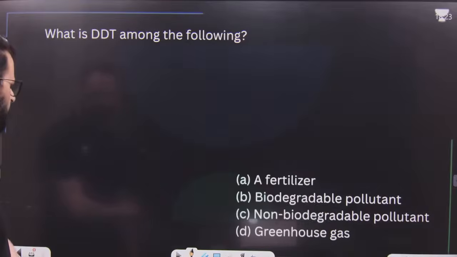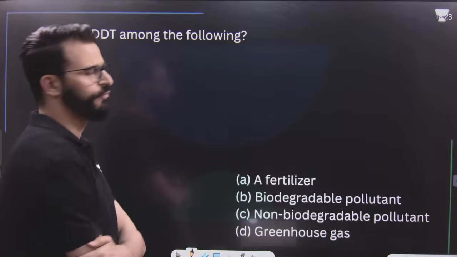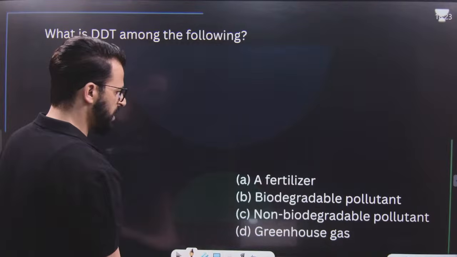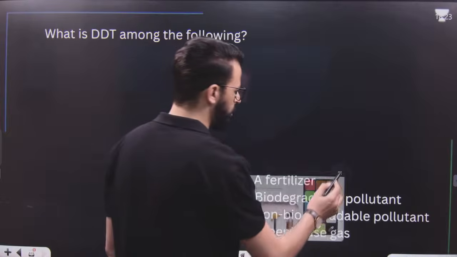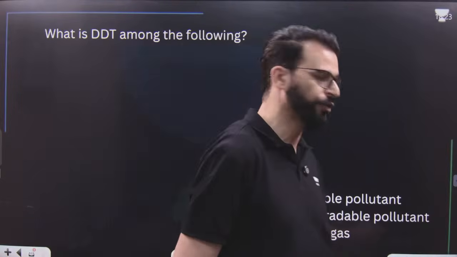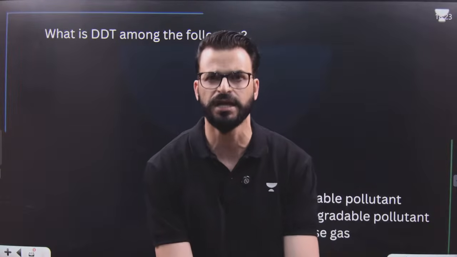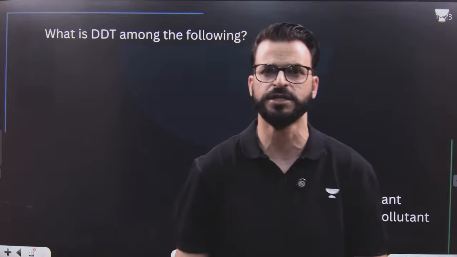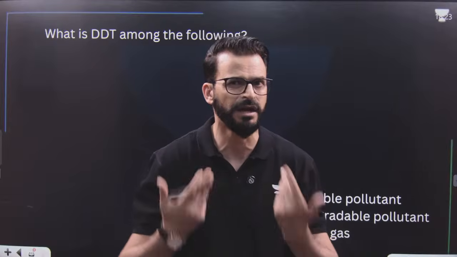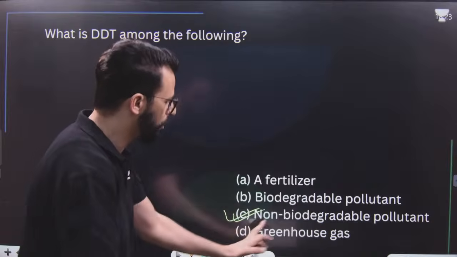After this, there is a last question of this session, that is, what is DDT among the following? DDT is dichloro diphenyl trichloroethane. Remember, it is a non-biodegradable pollutant. DDT is an insecticide. It is very effective against Anopheles mosquitoes, which cause malaria, or against lice that may cause typhus. And remember, it's a fat-soluble compound and it is non-biodegradable.